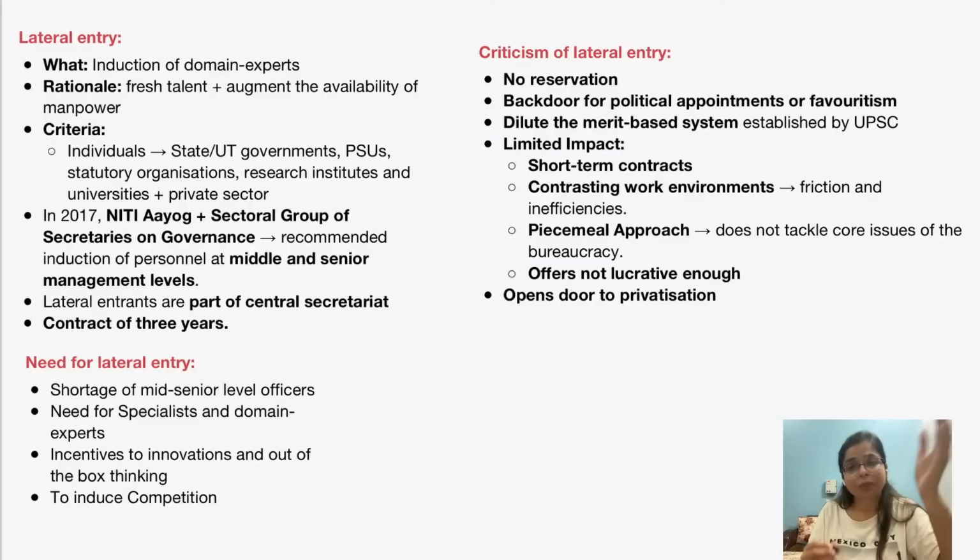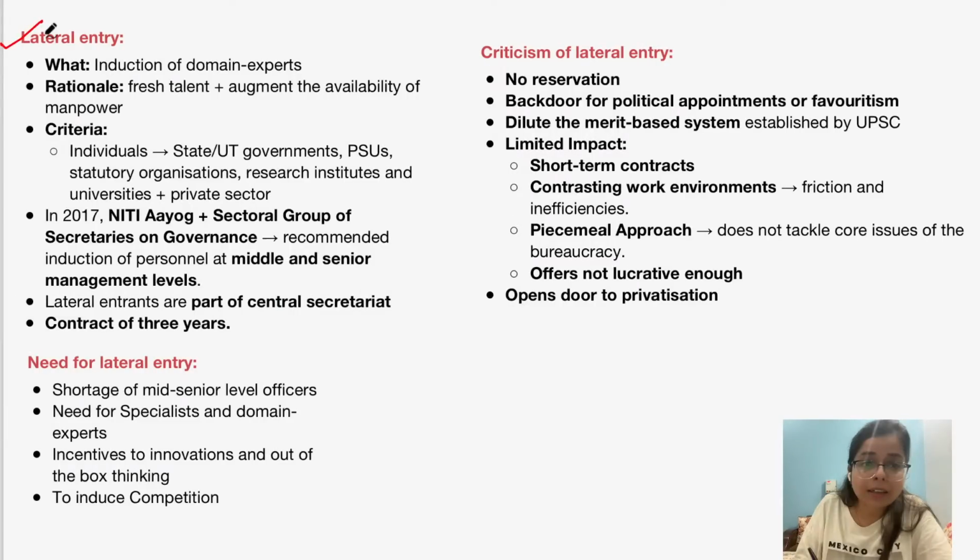Okay, now let's begin with what is a lateral entry. Now we all know that this is a departure from the traditional approach of how civil servants are inducted, right? So what is lateral entry? It is the induction of domain experts into bureaucracy, right? And who are these domain experts? These domain experts, they are individuals who may be from the governments of state or union territory.